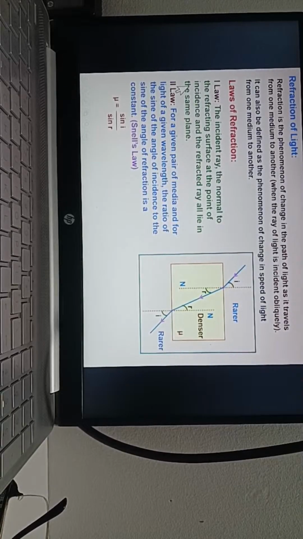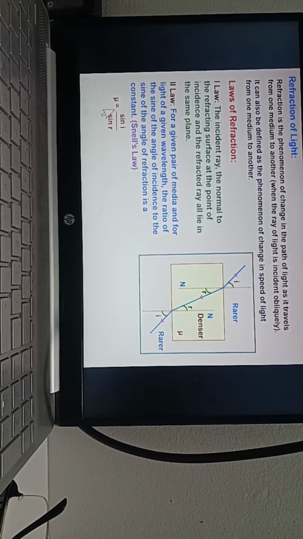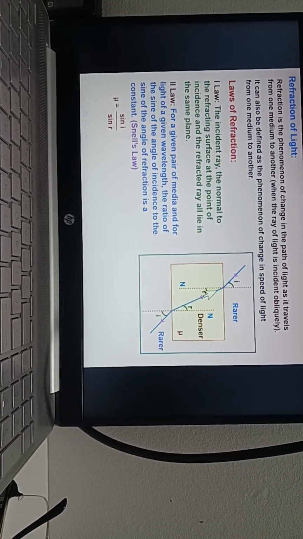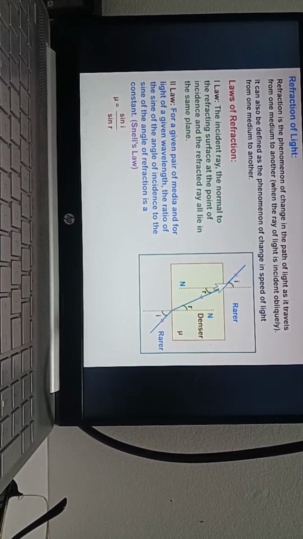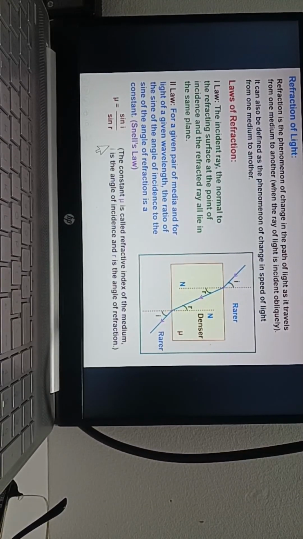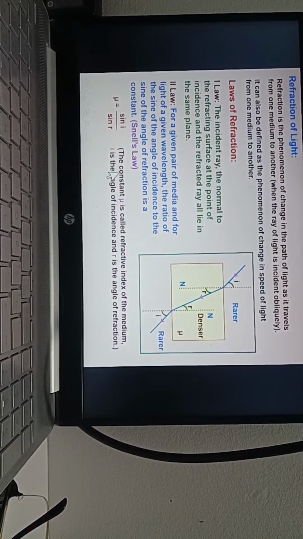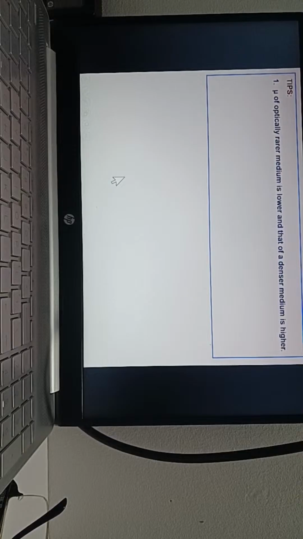So these laws you know, just check it. If you know, I'll skip. This is sin i by sin r. i is what? Angle of incidence, which is the angle between the incident ray and the normal, and r is the angle between the refracted ray and the normal. This is constant. That constant we can also call what? You understood this Snell's law? Yes, sir.